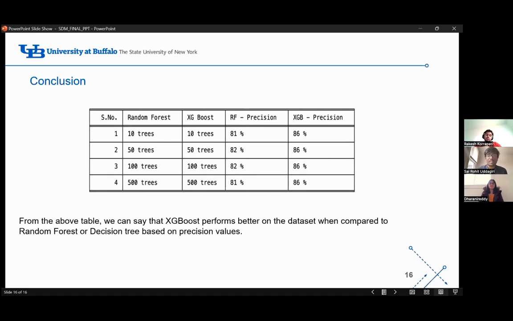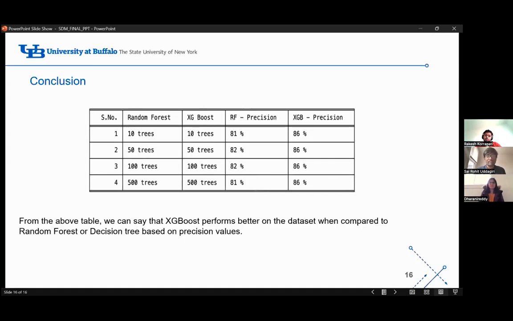As we can see over here, we have a result of around 86% precision for a boosting model, whereas it's around 81 or 82% precision for a random forest model. So we can conclude that the boosting model performs well when compared to the other two models. By implementing PCA, we are going to have a trade-off in the precision and accuracy. If that is an acceptable trade-off, then using PCA would be the most suggestible method.